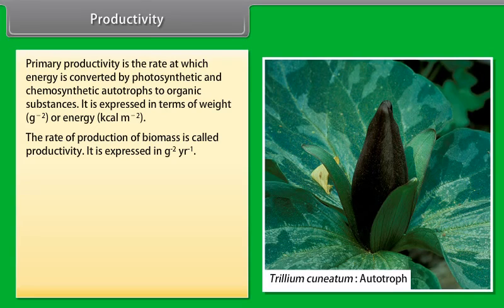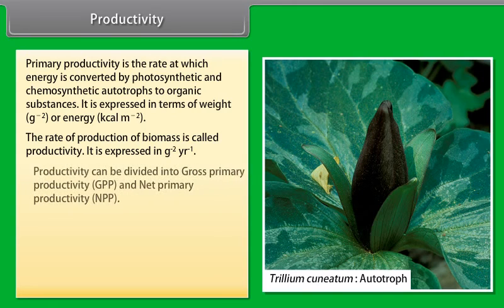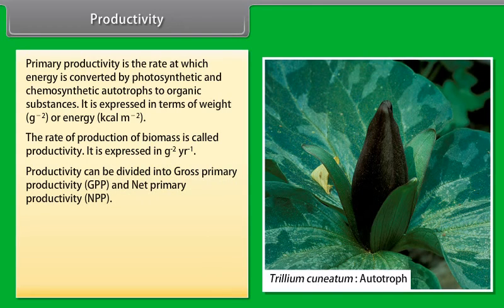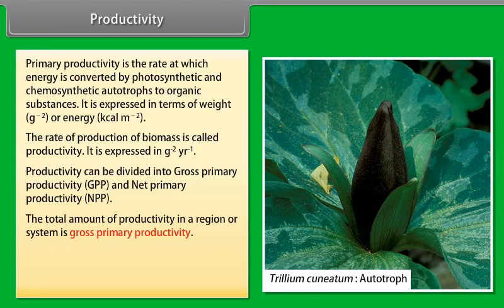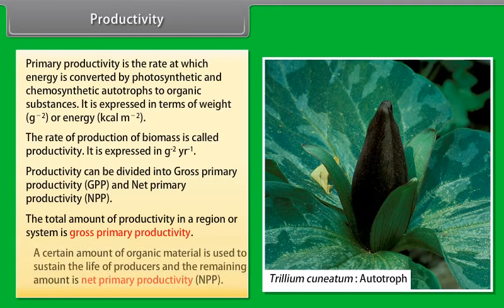The rate of production of biomass is called productivity. It is expressed in per gram square per year. Productivity can be divided into gross primary productivity (GPP) and net primary productivity (NPP). The total amount of productivity in a region or system is gross primary productivity.